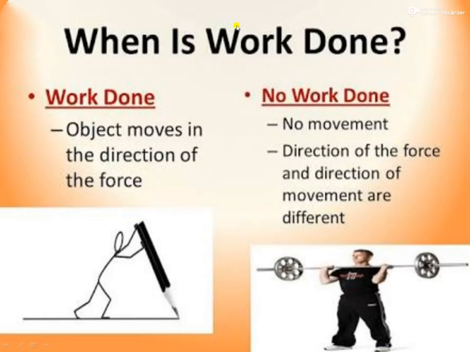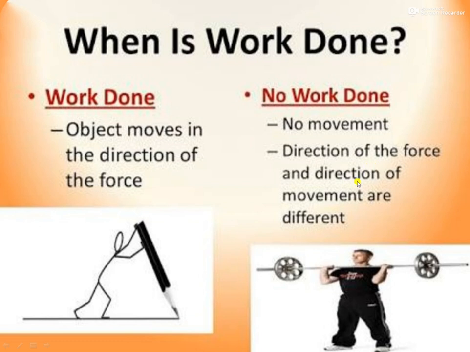When is work done? When the object moves in the direction of force. You can see here a person is writing with a pencil. The force is exerted towards the right side and the pencil is also moving. The line is also drawn to the right.